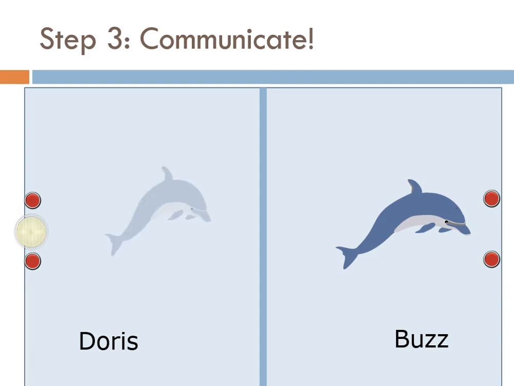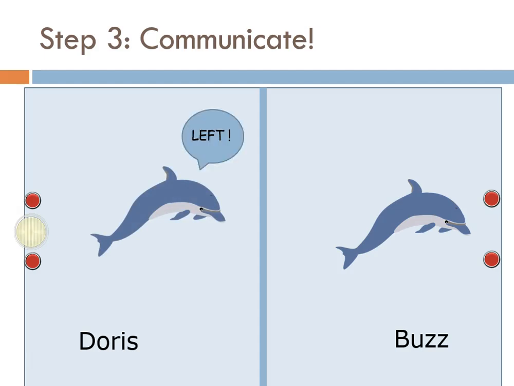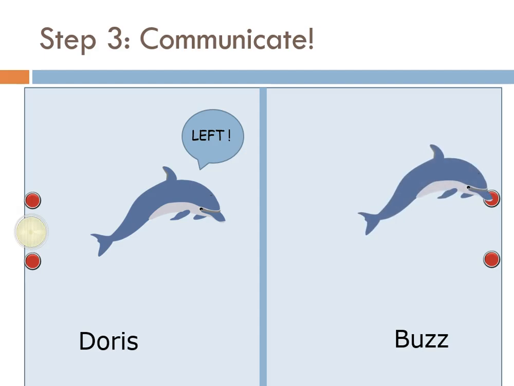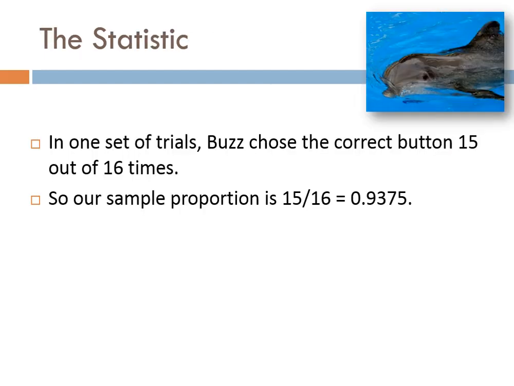So Doris knew she had to tell Buzz which button to push if she wanted her fish. So she went over and talked some dolphin to him, making her dolphin noises, and hopefully she was telling him to push the left button. Sure enough, he pushed the left button, and then she pushed her left button and got her fish. It turns out that in one set of trials, Buzz chose the correct button 15 out of 16 times, giving us a sample proportion of 0.9375.